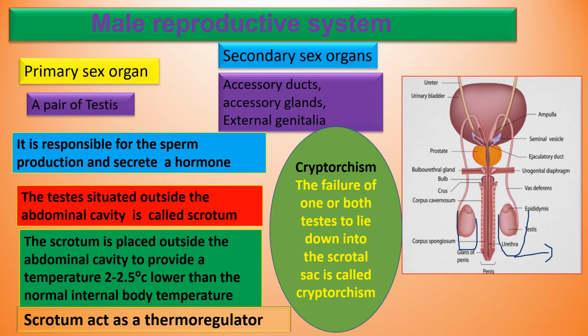So, when the testes fail to come to lie in the scrotum, they are present inside the abdominal cavity, and because the temperature inside the abdominal cavity is very high, it will affect the formation of sperm. It will suppress the formation of sperm. So this could result in infertility. It occurs in 1 to 3% of newborn male babies. It could be rectified at a younger age, otherwise these male babies may become sterile, or they are not able to produce viable sperm, right?